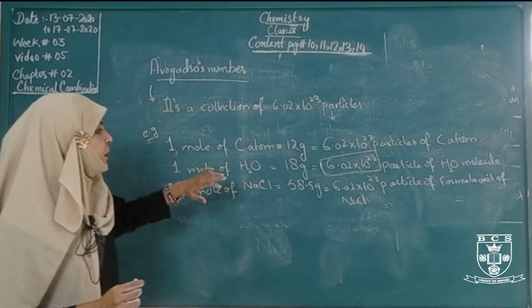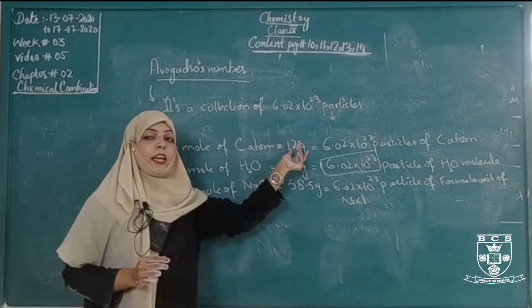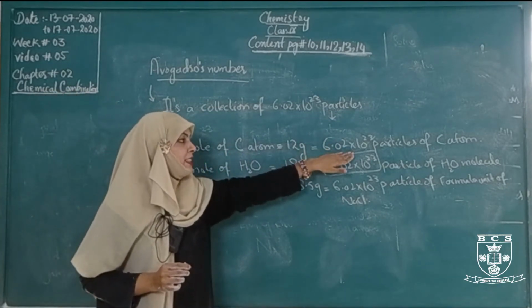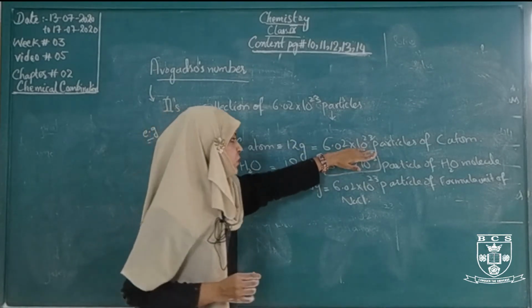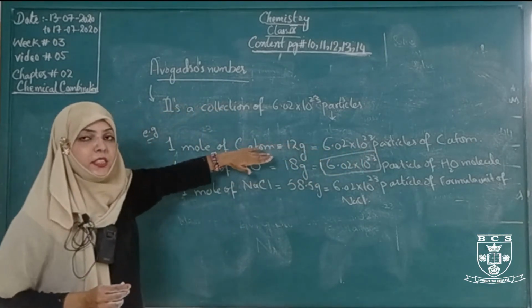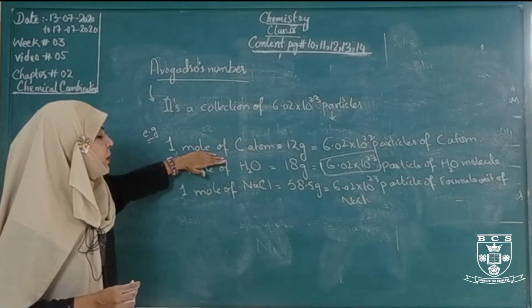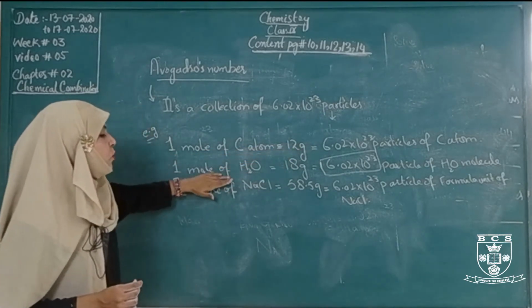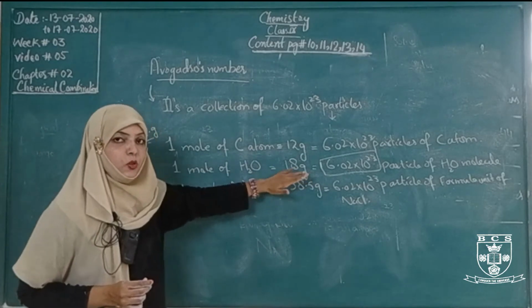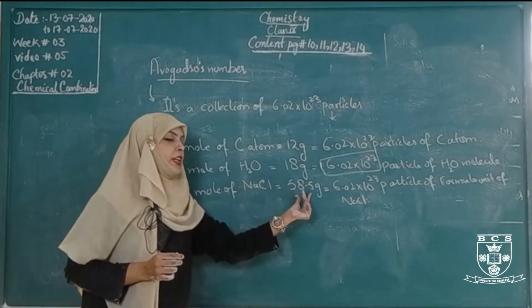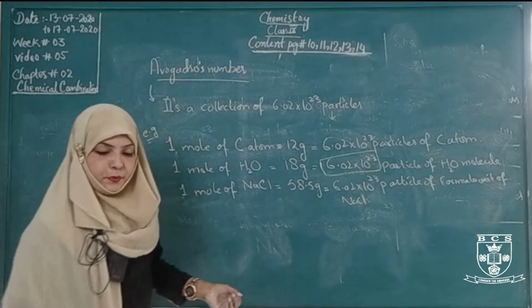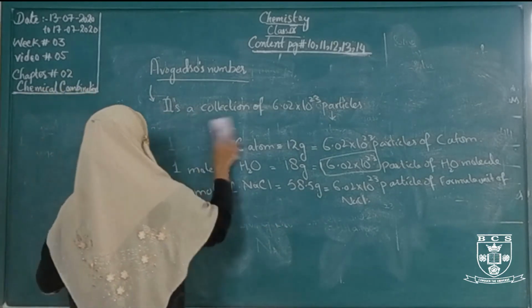So basically, this is not the actual way. This weight contains 6.02 × 10^23 particles. These particles mix together and form the weight of the carbon atom. 1 mole of carbon atom contains 12 gram, 1 mole of water molecule contains 18 grams of water, and 1 mole of sodium chloride, the formula unit, contains 58.5 grams. Now we will move towards another topic.